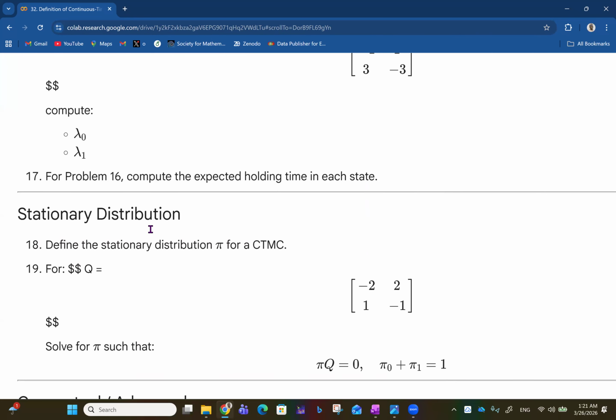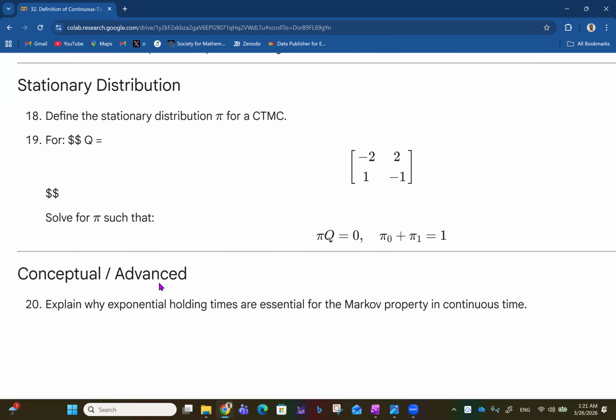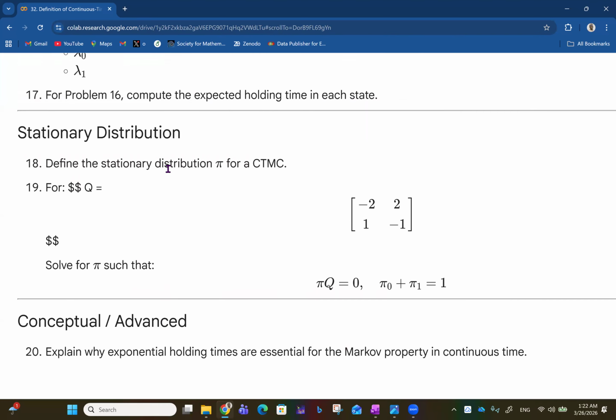So for stationary distribution, you have defined the stationary distribution pi for a CTMC. That was exactly what we did the other time. So we saw for pi such that pi Q is 0 and pi naught plus pi 1 is 1. That was where we got that pi naught, or if you like pi 1, pi 2. Here they use pi naught, pi 1. So pi naught is 1 over 3, pi 1 is 2 over 3. Then the conceptual, which is advanced, I'll explain why exponential holding times are essential for the Markov property in continuous time. You can refer to what we did initially.